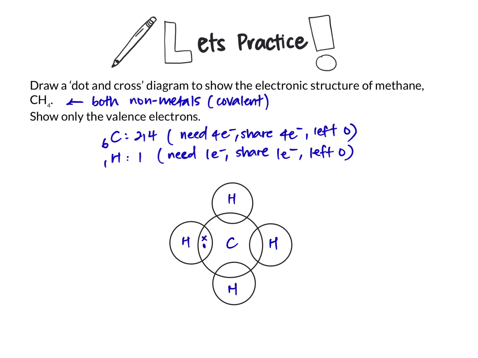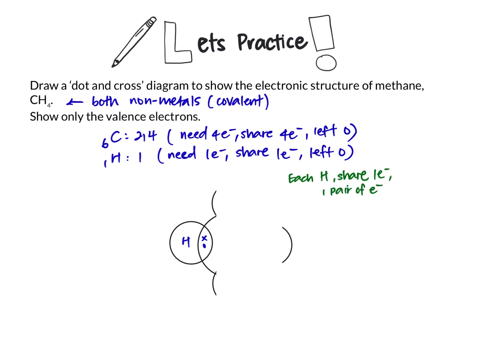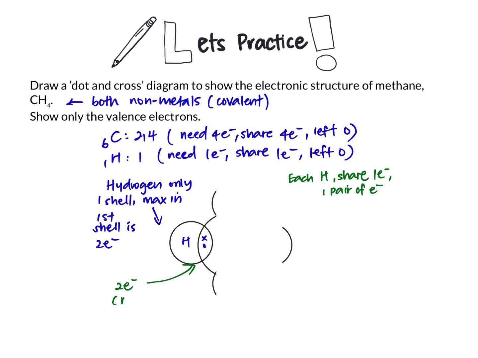So label all the atoms, draw in all the shared electrons for hydrogen first. So each hydrogen has 1 electron that is shared. So it will share 1 pair of electrons with carbon. Now, if you cover up, hydrogen only has 1 electron shell. So the maximum in the first shell is 2 electrons. So now this is in noble gas stable configuration. We call it a duplet configuration.